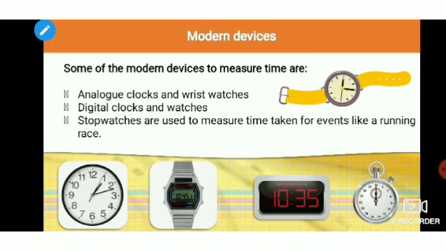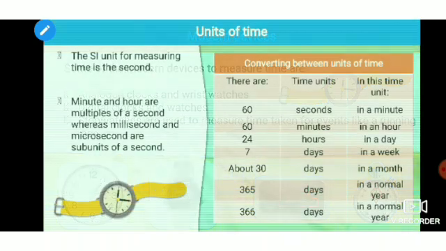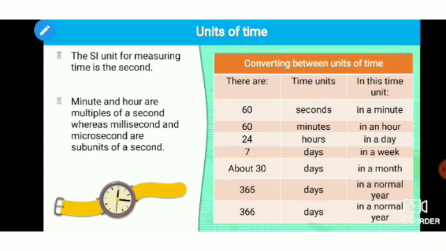Some of the modern devices for measuring time are the analog clock, wristwatch, digital clock, and watches. We are all familiar with these kinds of devices. We have all seen stopwatches used in running races. We might have seen them built into our watch, or maybe you have seen one while going for a race.